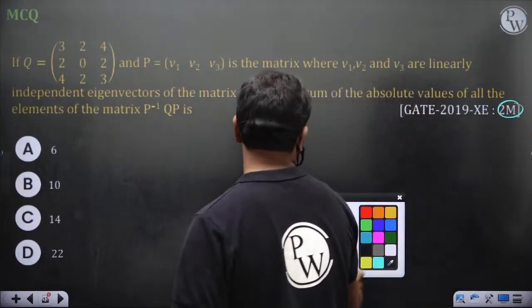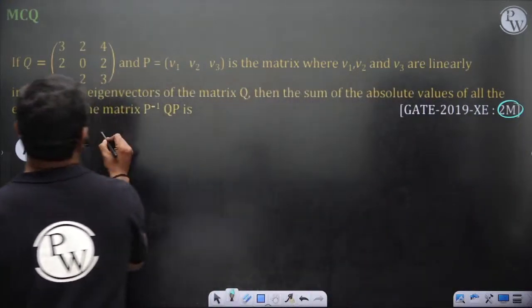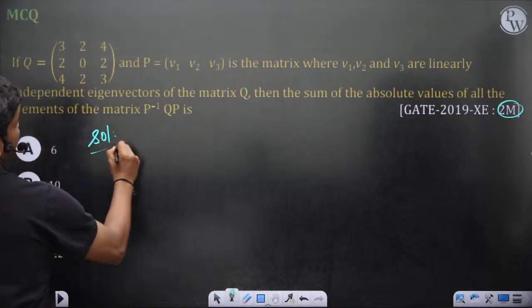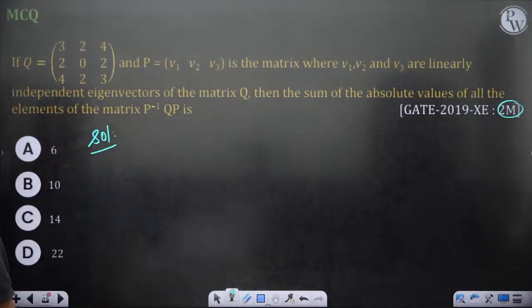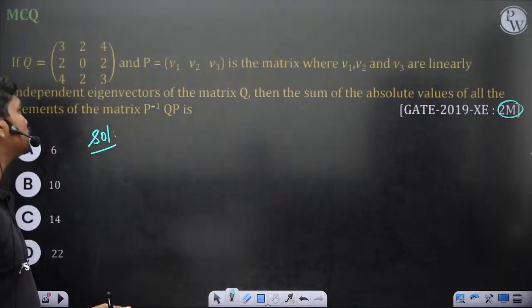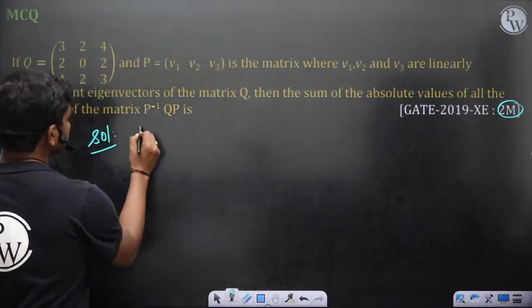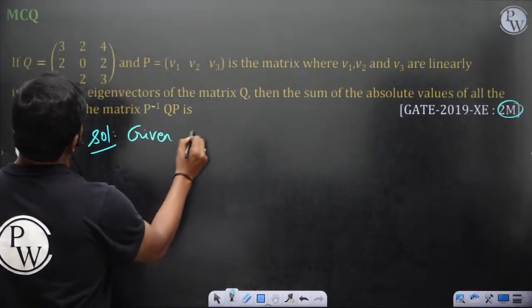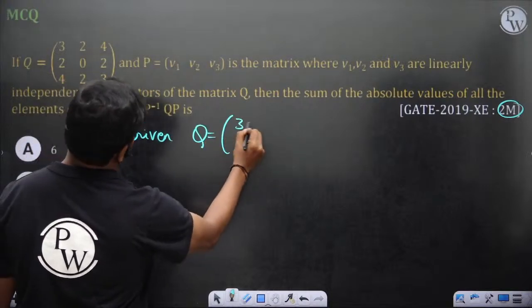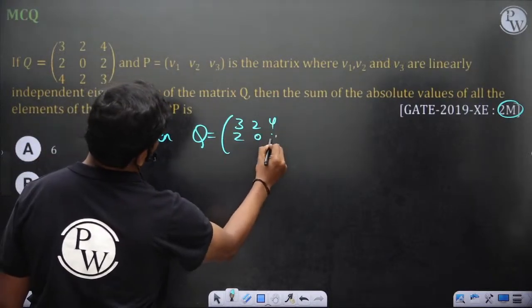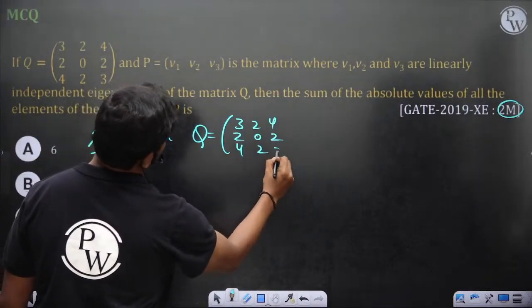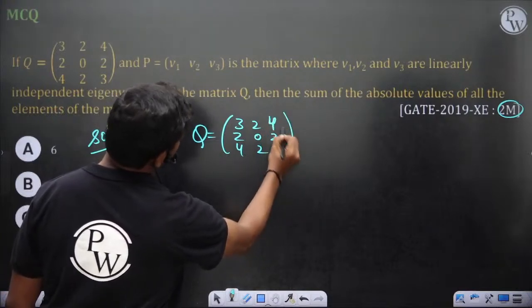So let's see. Solution. If Q is equal to 3, 2, 4, 2, 0, 2, 4, 2, 3 actually. So they have given you a matrix. Okay. So this is the matrix.